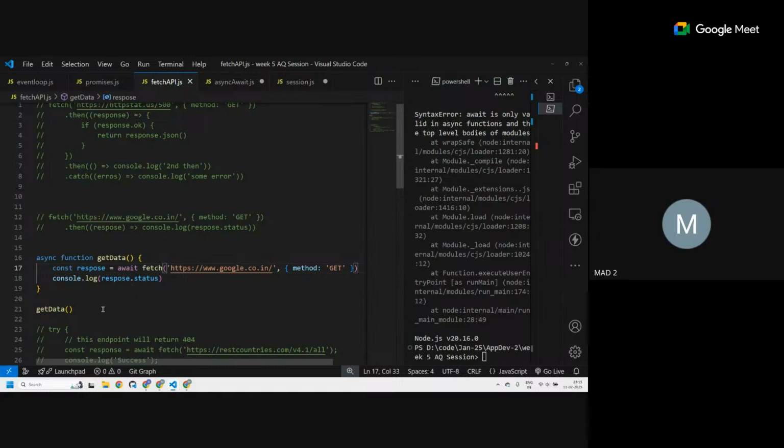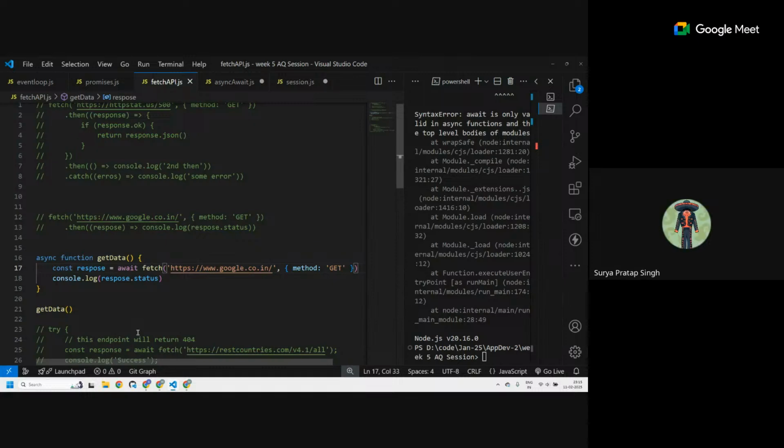For example, if I have four or five functions inside an async function, do we need to make all of them await? No, if inside a function I don't have the await keyword, then I don't need to.